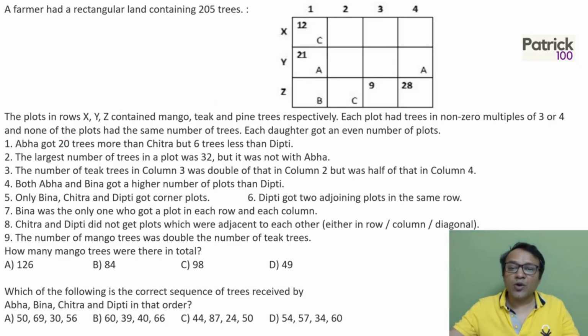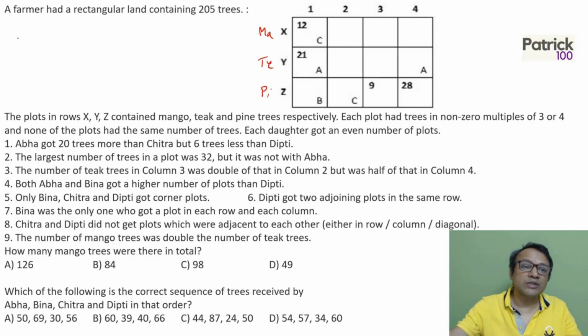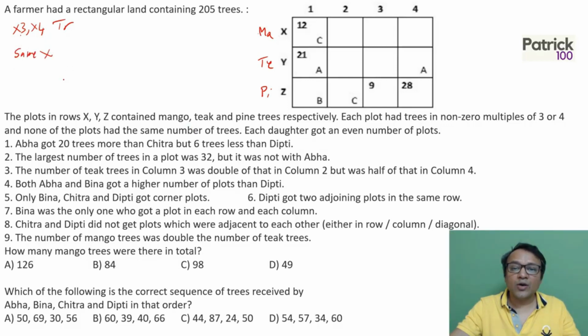First of all, X had mango trees, Y had teak trees, and Z had pine trees. Each plot had trees in non-zero multiples of 3 or 4. I'm writing it down so that I don't forget. None of the plots had the same number of trees. Each daughter got an even number of plots.